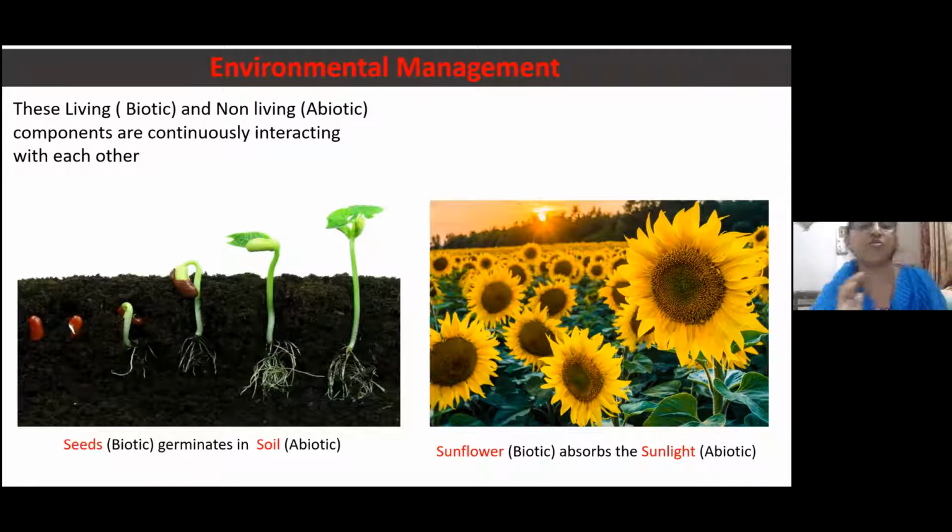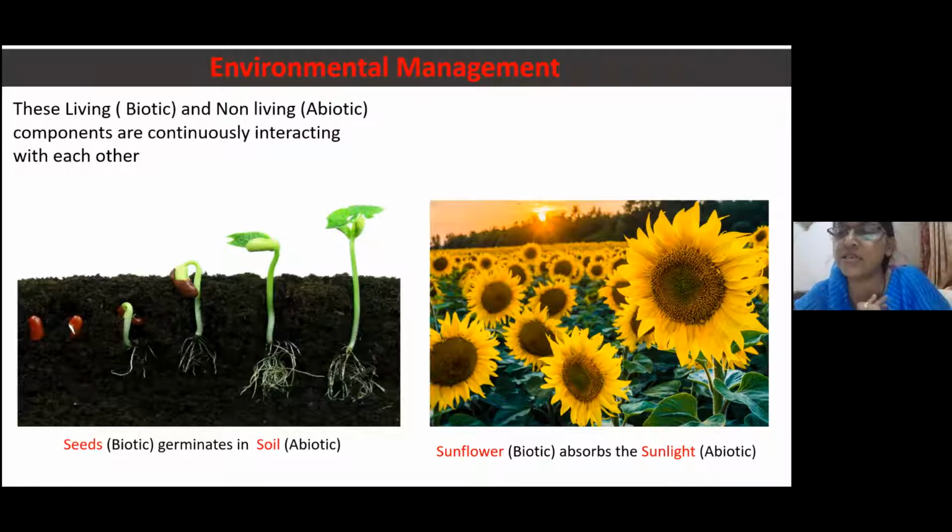Okay. Now we will move on to the next. You can see sunflower. Can you see? Yes, madam. Sunflower absorbs the sunlight. Sunflower is a living one. So it is? Biotic component. Yeah, correct. And the sunlight is non-living.